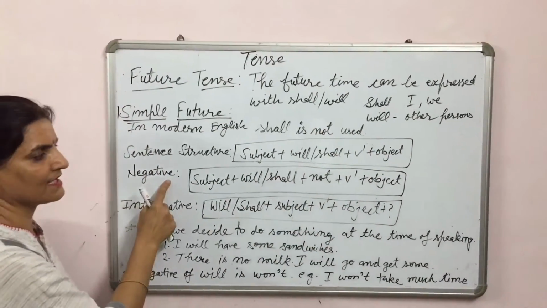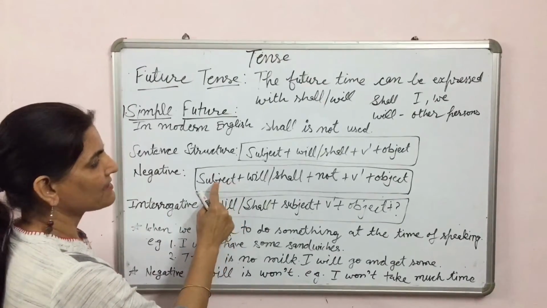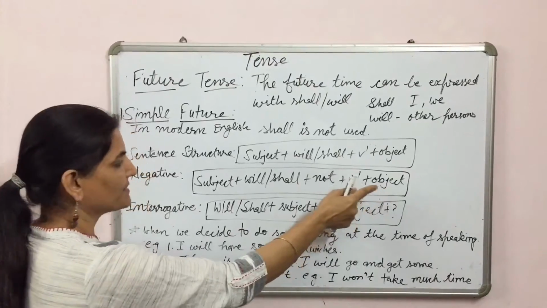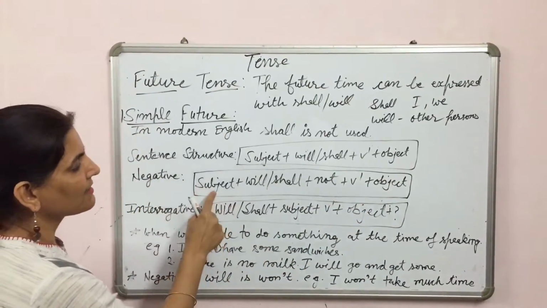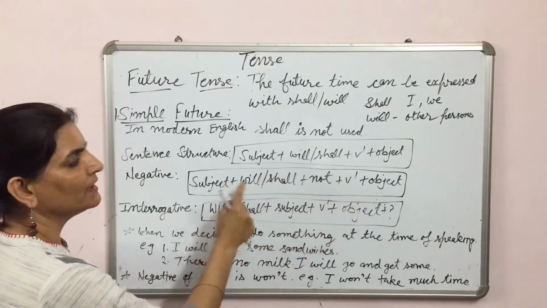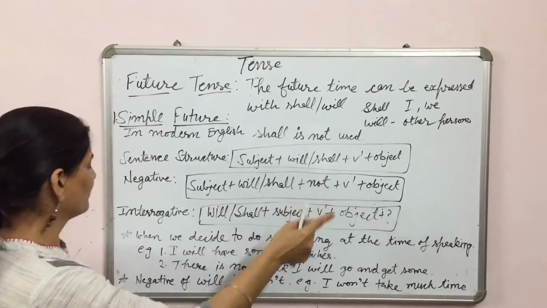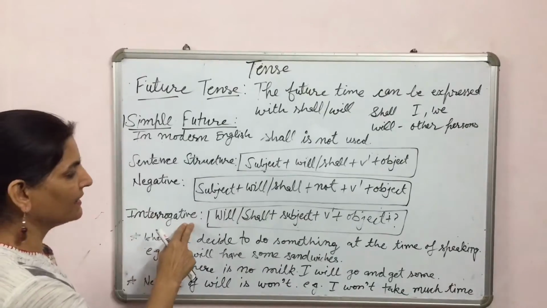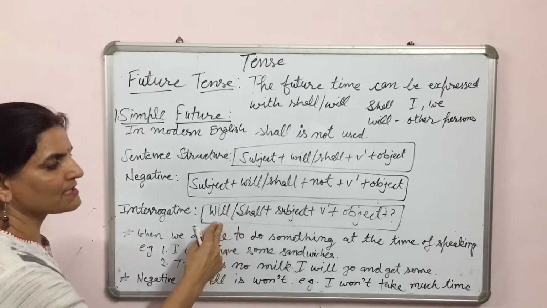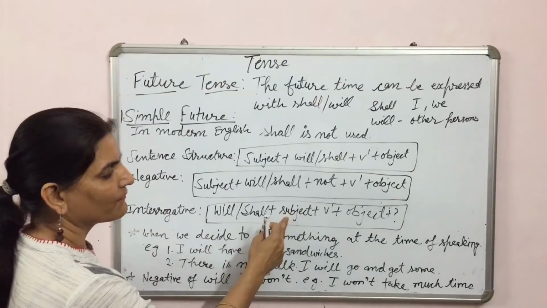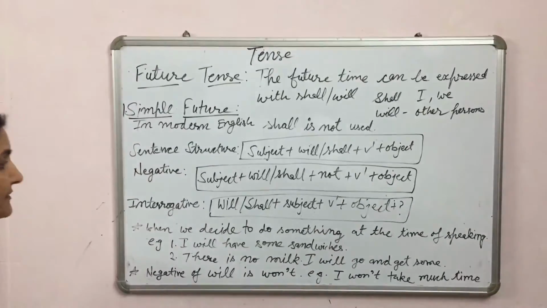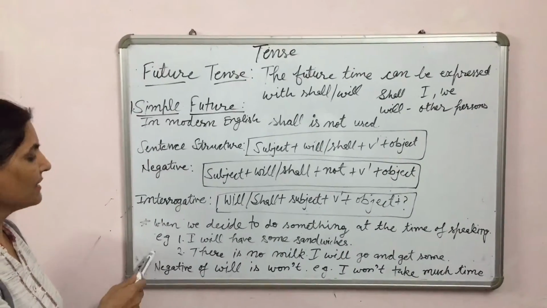In a negative sentence, the structure will be subject plus will/shall plus not plus V1 plus object. And the sentence says he will not go to Mumbai, or he won't go to Mumbai. While making interrogative sentences, shall or will according to person comes before the subject, and then V1, object and question mark. Let us see the uses of this tense.